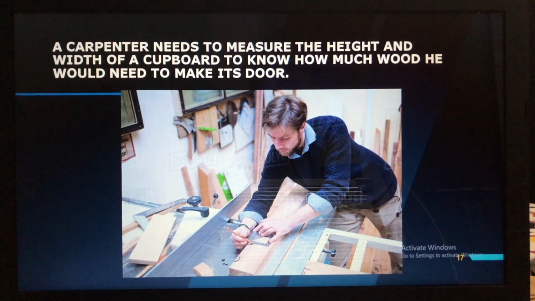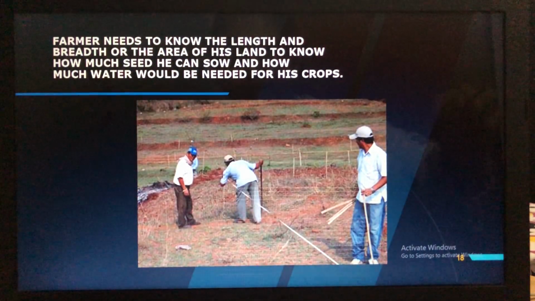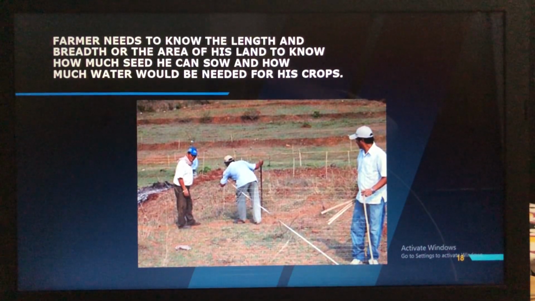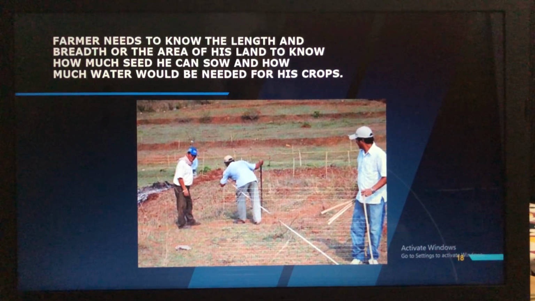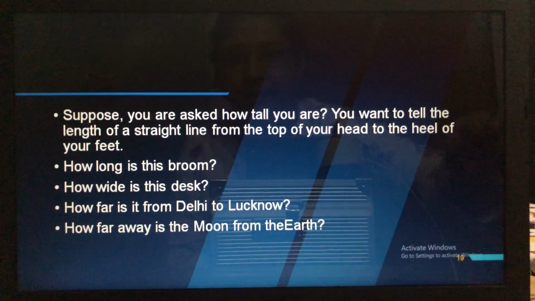Then a carpenter also needs to measure the height and the width of a cupboard to know how much wood he would need to make the door. Then next is the farmer. He also needs to know the length and the breadth of the area of his land to know how much seed he can sow and how much water would be needed for his crops.